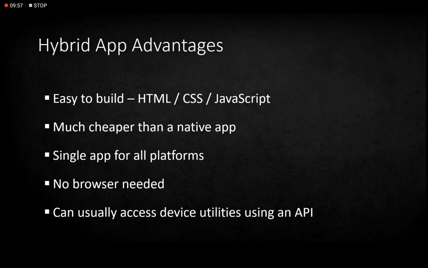For example, you can use an app on an Android phone, you can use the same app on iOS, you can use the same app on Windows also. So they are cheaper. As I said, single app for all platforms. So you don't need to download or buy separate apps. Just one app can work on all the platforms.